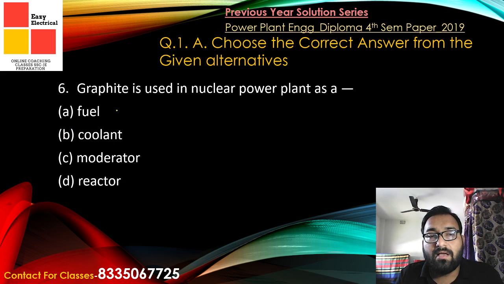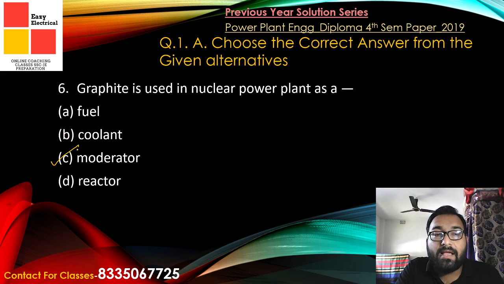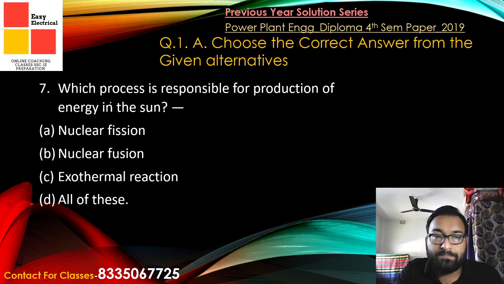Now here you can see graphite is used in a nuclear power plant as a fuel, coolant, moderator or reactor. Generally it is a moderator. In the previous question it was said that in a nuclear reactor there is a component called reflectors. For reflectors we use beryllium, and graphite we use as a moderator. This question is asked in every government job examination. This is a very important question, you must keep it in mind.